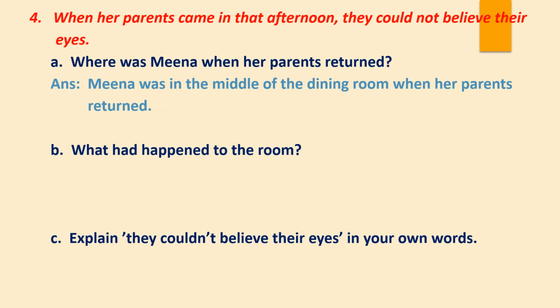Now question B, what had happened to the room? So children, what had happened to the room? The room was all a mess, no? Yeah, monkeys had torn the curtains and all, isn't it? The table legs were chewed by the rabbits, no? Yes, all the dishes were broken, everything was scattered here and there in the room, no? Yes, but the parents were not surprised. They were not shocked with the condition of the room. But they were surprised to see Meena, no? Yes. So let's see the answer. What happened to the room?